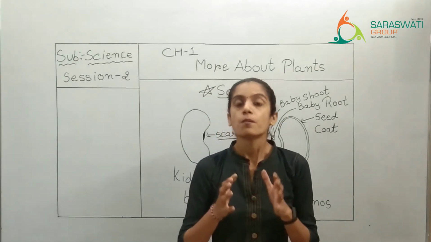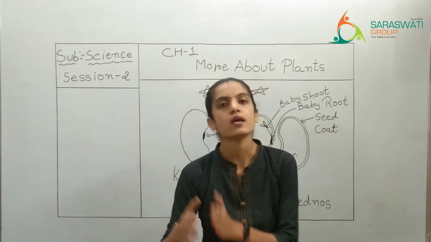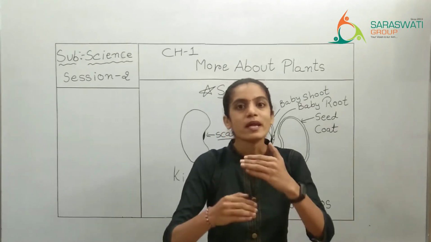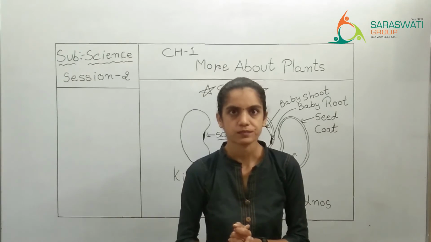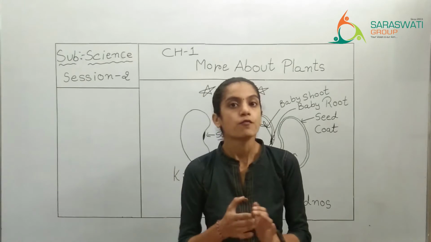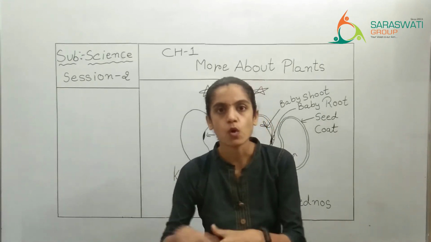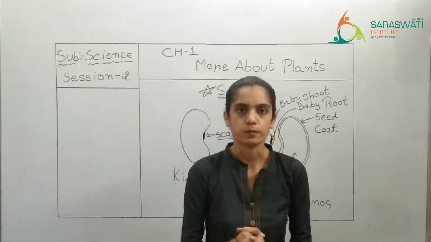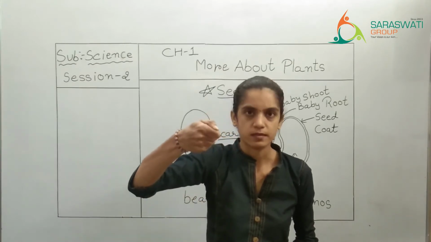No. Before cooking the pulses, we have to soak them in water overnight, right? So next morning the seeds will become soft, right? And then they are cooked. Why do we need to soak the seeds or pulses in water? Take one kidney bean, rajma, right? Hold it in your hand and try to press it.